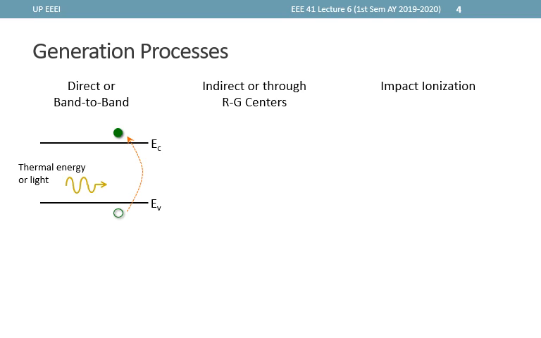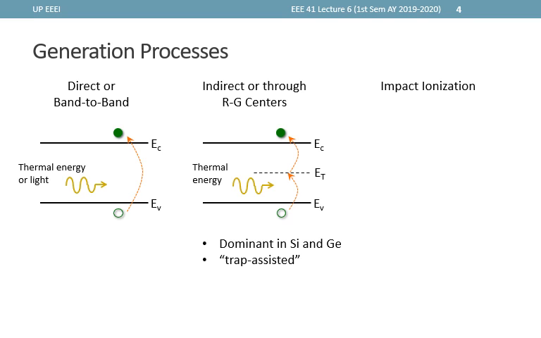Another common generation process is what we call indirect generation. This process is actually the dominant generation process in silicon and germanium.